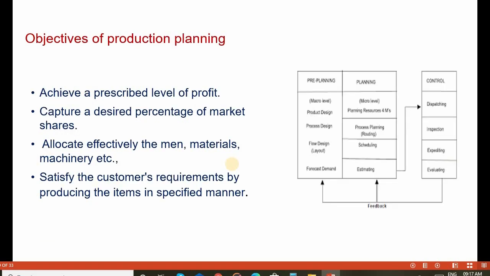Objectives of production planning. The production planning objectives are to achieve a prescribed level of profit, capture a desired percentage of market share, allocate effectively the men, materials, and machineries, and satisfy the customer's requirements by producing the items in a specific manner.